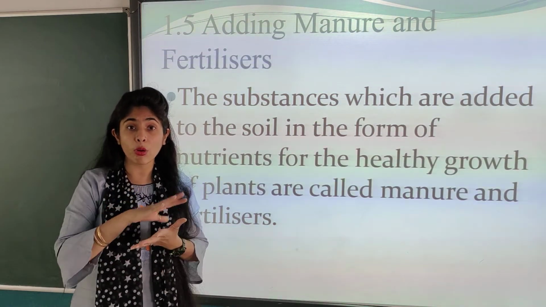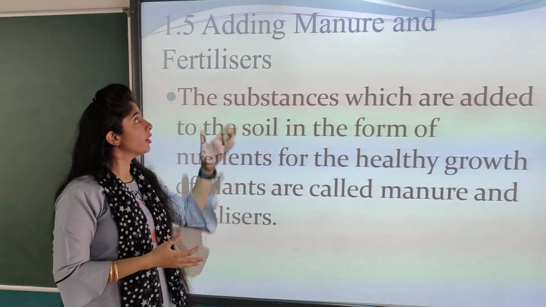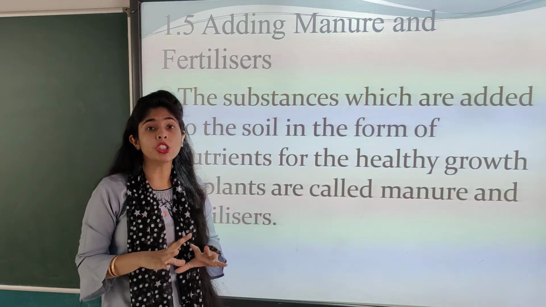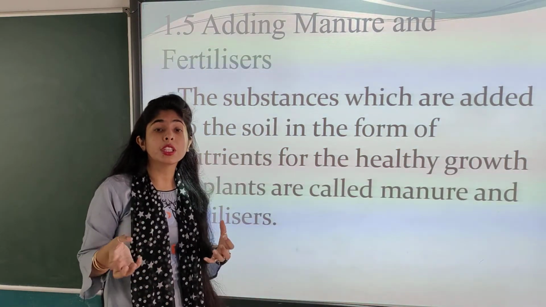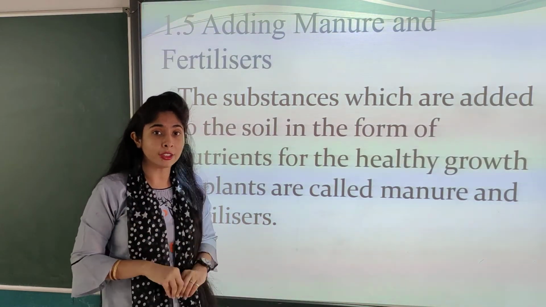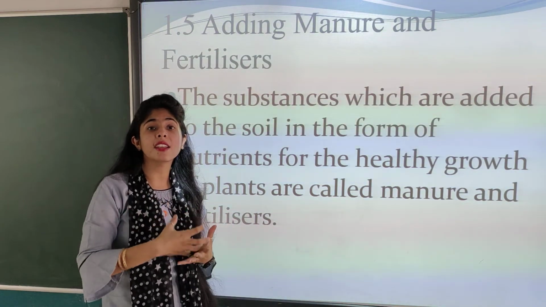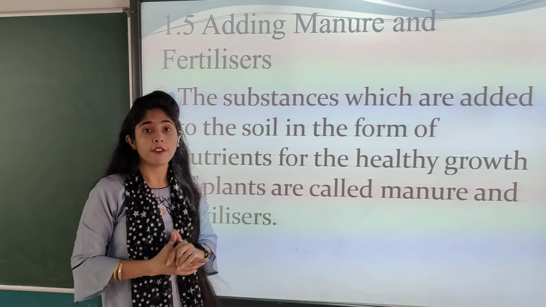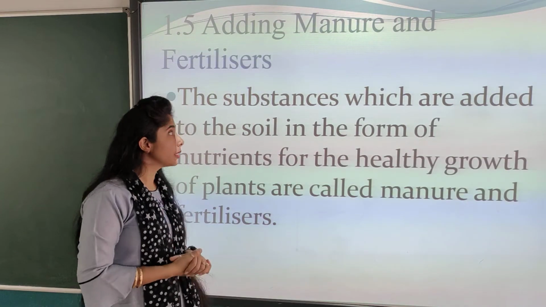To make all these things, they need manure and fertilizers, which are rich in nutrients. We enrich the soil with them, and when they are added to the soil, the plants take the nutrients present in the manure or fertilizer for a good yield of production.